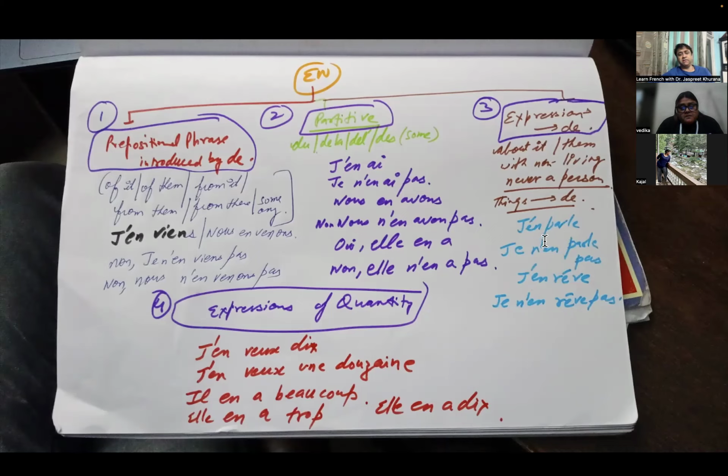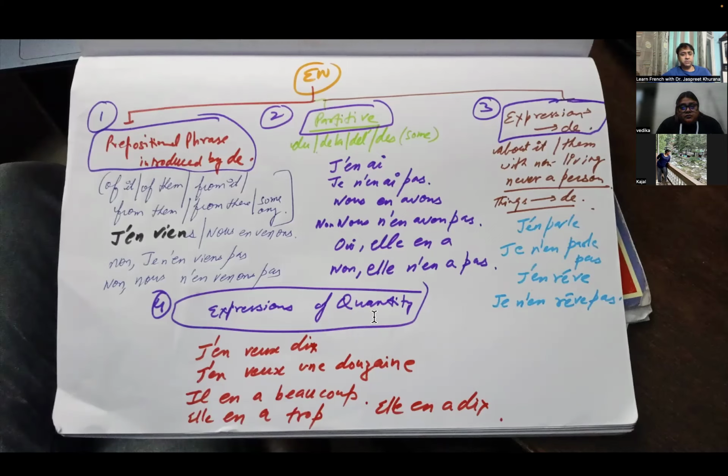If it is a person, then I will use à. So j'en parle, that is I am speaking about it. Je n'en parle pas, I'm not speaking about it. These are the different forms of expressions that can be used with de.